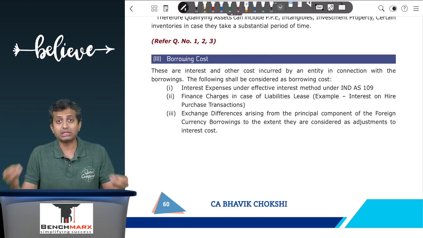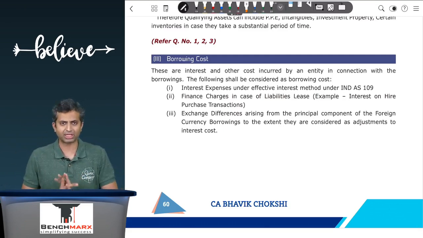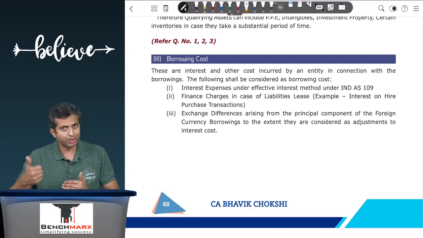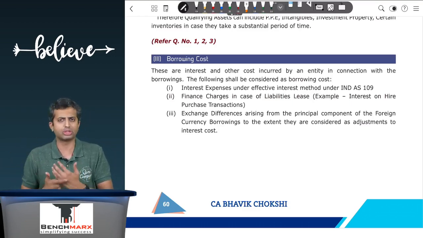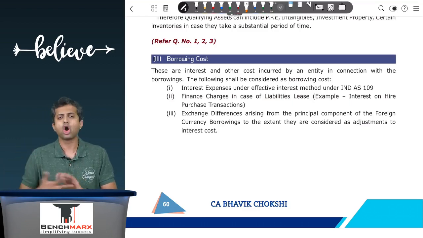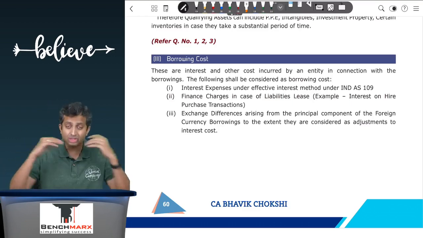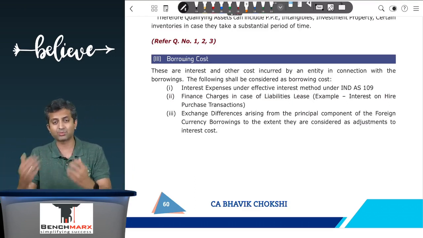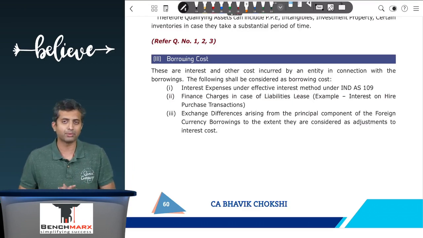First is the interest expense, which is calculated using the effective interest method. One needs to remember that under effective interest, the effect for coupon interest, the effect for discount if any on issue or redemption, the effect of processing fee or transaction charges is all covered and hence you don't need to account for them separately. So the interest expenses as per effective interest are an example of borrowing cost.